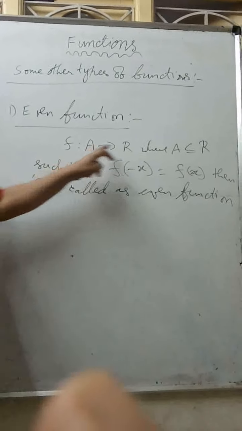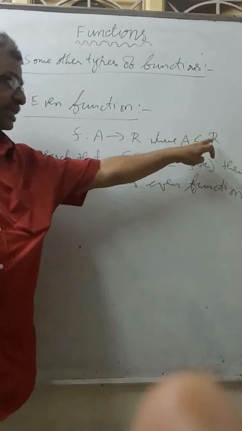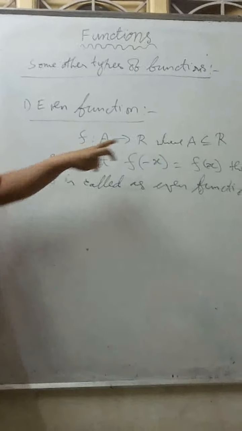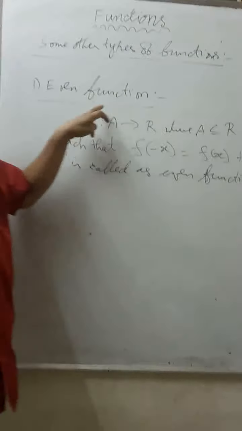F is a mapping from A to R where A is a subset of R, which means this domain is a subset of the real number set. So this is a real valued function, which we just discussed. If F is a real valued function such that F of minus X equals F of X, then F is called an even function.